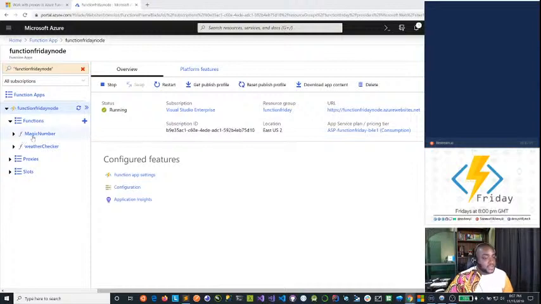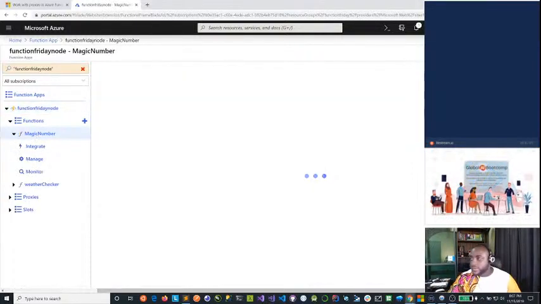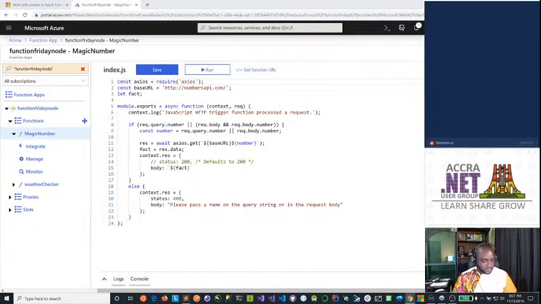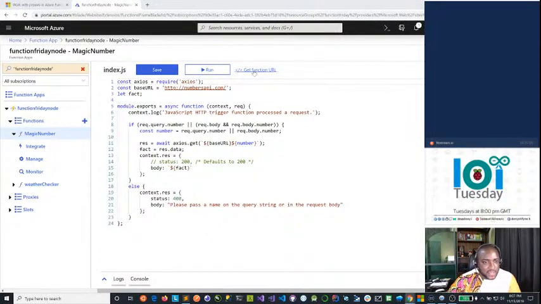So let's check this. If we open our functions, and this is a node function, this is magic number. If I open magic number right now, what do we get? Okay, so this is our function.